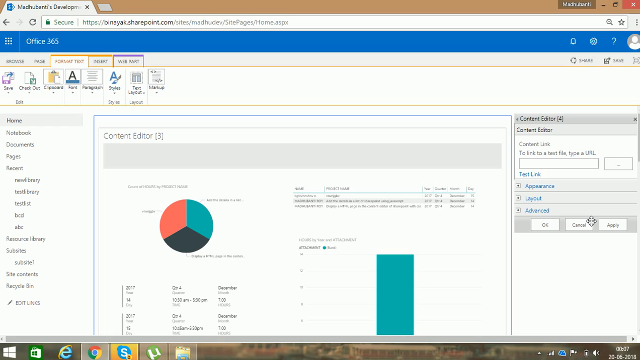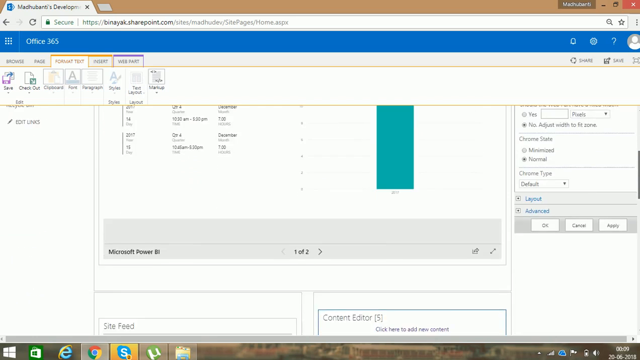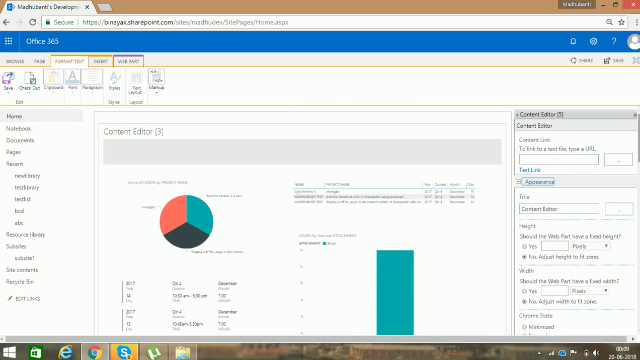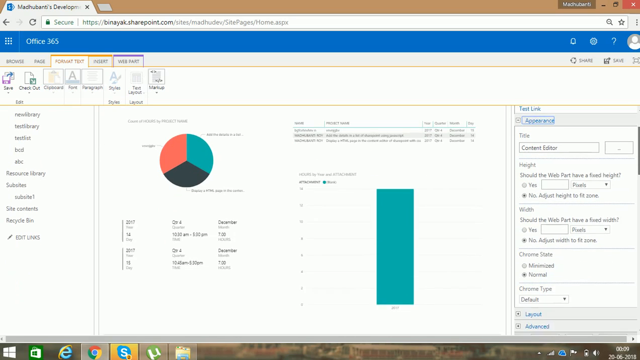So when I do this, I will have access to all of the properties. So here in this blank box, you can add a link of any text file. Suppose in your document library you have some text file which is saved, so you can add their link here. From this test link you can test that link, whether it's the same as that one or not. So there are lots of options: appearance, layout, advanced.